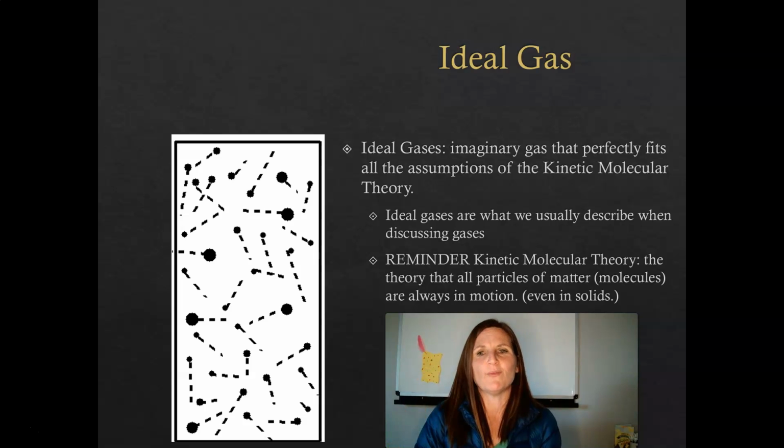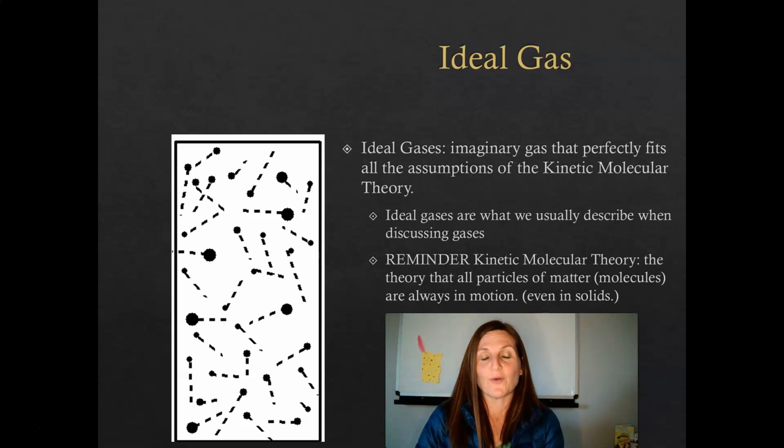You might be thinking, what are the assumptions of the kinetic molecular theory? Don't worry, I'm going to take you through those on the next slide. But for now, we just know that an ideal gas is perfect. It perfectly adheres to and obeys all of the rules and parameters that we put on a gas.